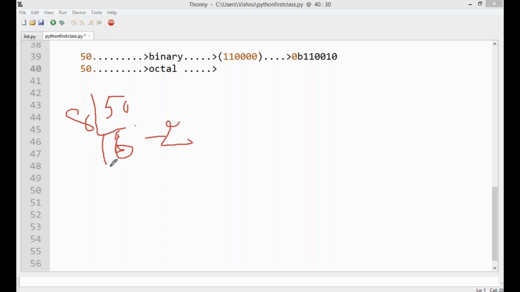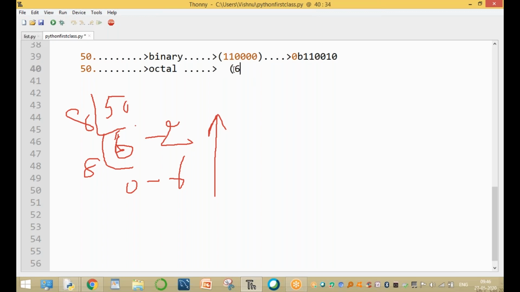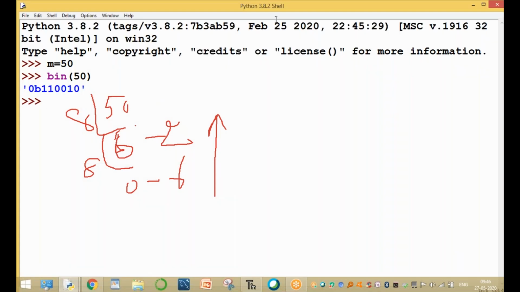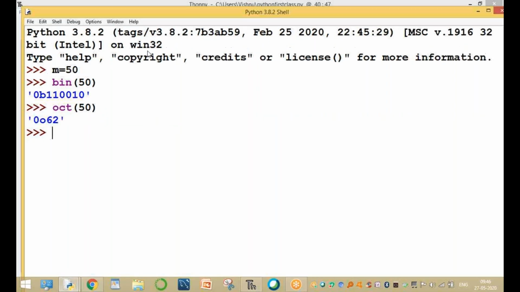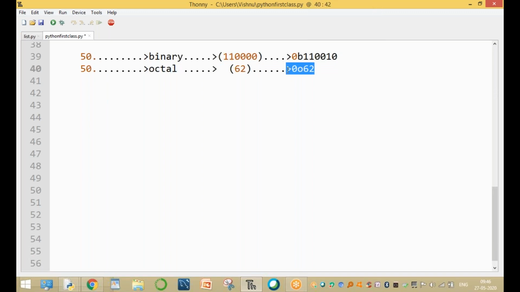Clear. And again the 8 value: 0 and 6. Write the answer from bottom to top. Here the output is 62. The final value is 0o62. Now in this module, the value is 50. Octal of 50 converts to 0o62. Clear, guys? I will explain one more.